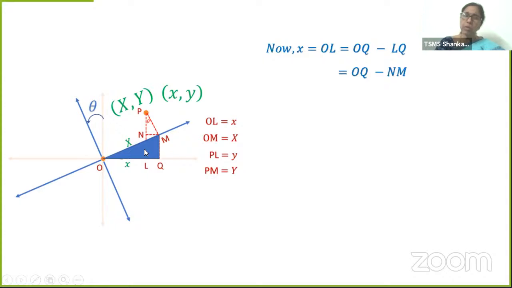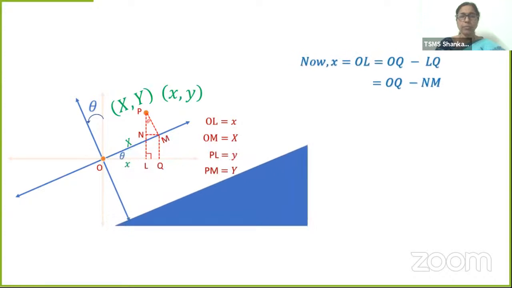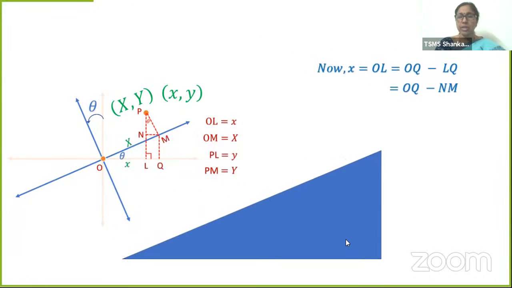Children, do you remember what you have learned in trigonometry in class 10? In a right angle triangle OQM, if this is angle theta, do you find OQ here? Is OQ opposite to angle theta or is it the adjacent side? Adjacent side.